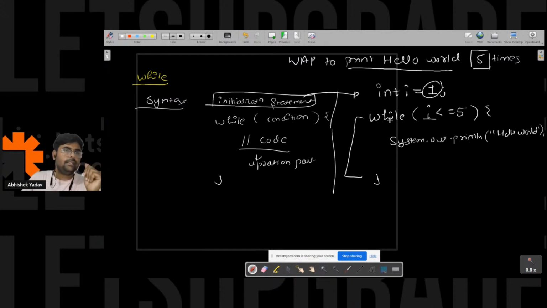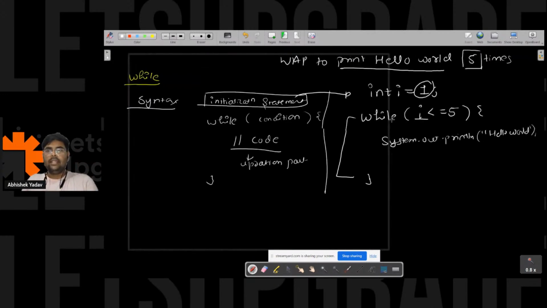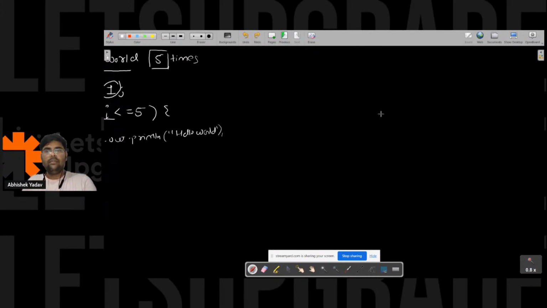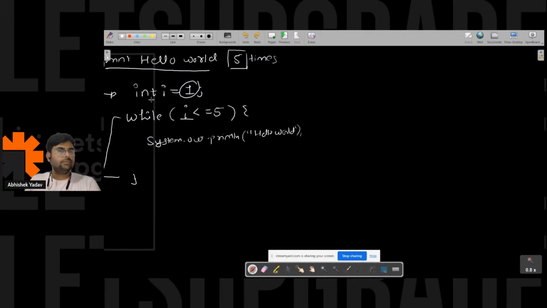Is this a correct code or am I missing anything? Please write in the chat. Anyone from the audience? So this is the initialization statement, this is the condition statement, right everyone? What am I missing here, guys? I have to print hello world 5 times and I have written this code here. Anyone?